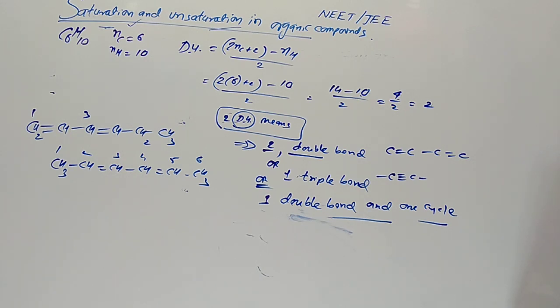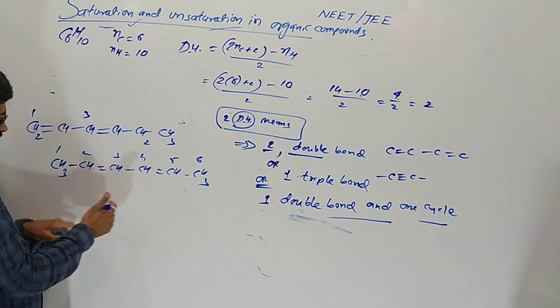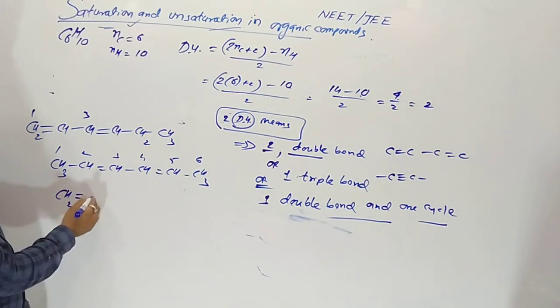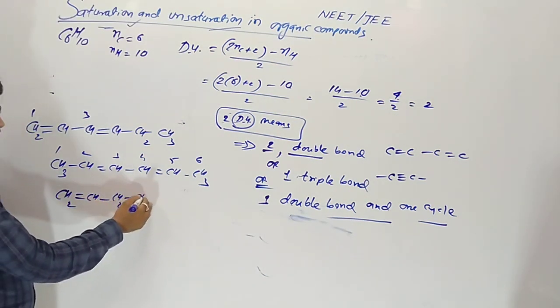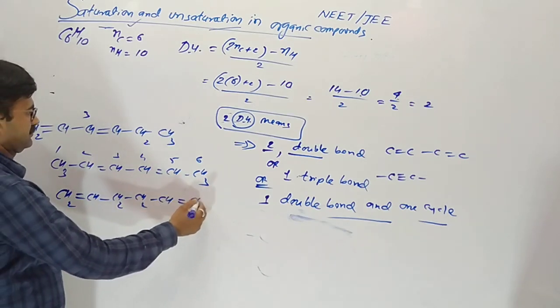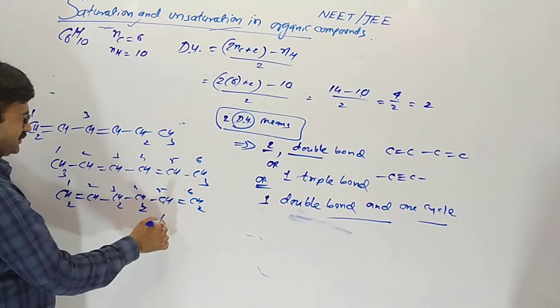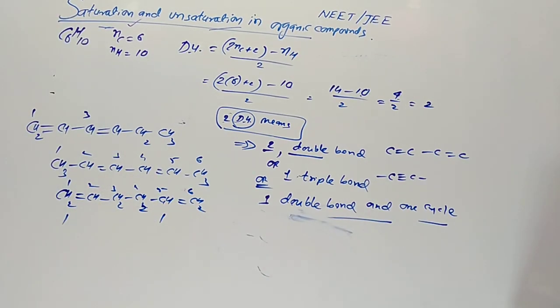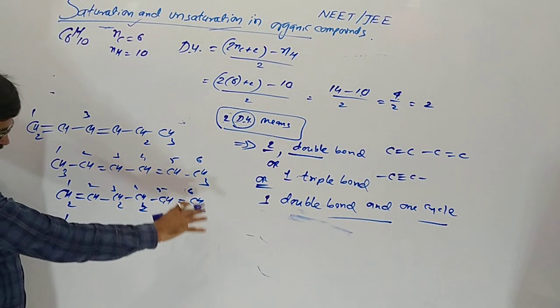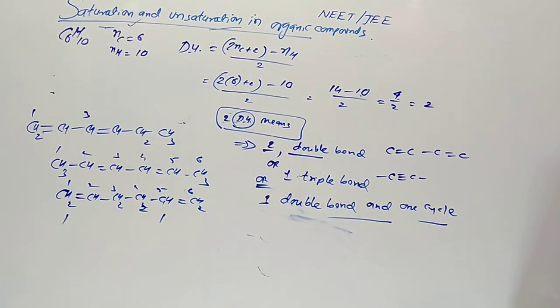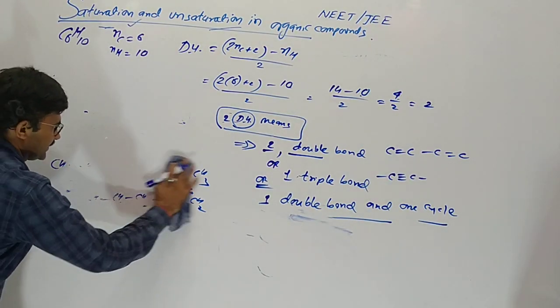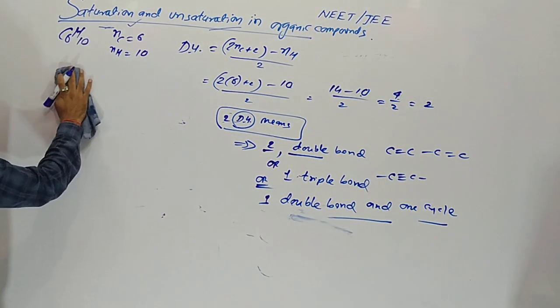Understood? Here and here is also possible. So this one is 1,5-hexadiene. There are also branches. So you can easily draw how many occur.